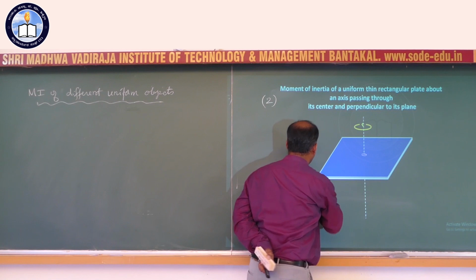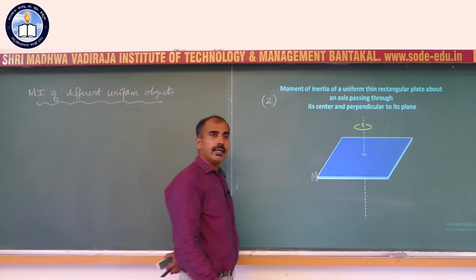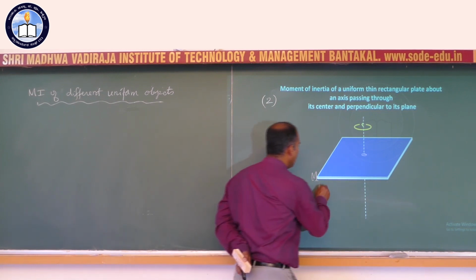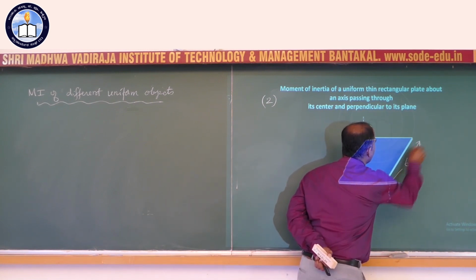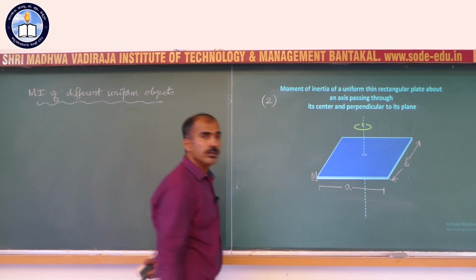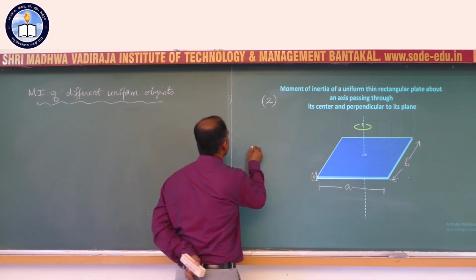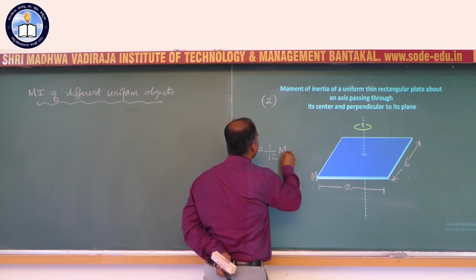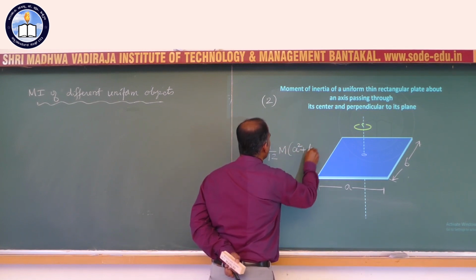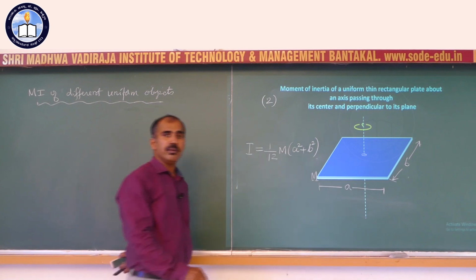Suppose m is the mass of this rectangular plate and A is the length of it, B is the width of it. Then the moment of inertia about the axis shown there is 1 by 12 m times A square plus B square. Remember this by heart.